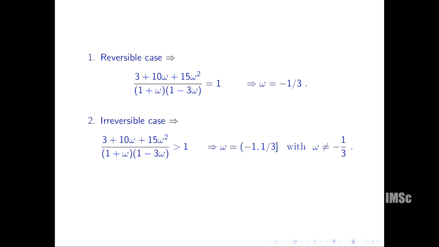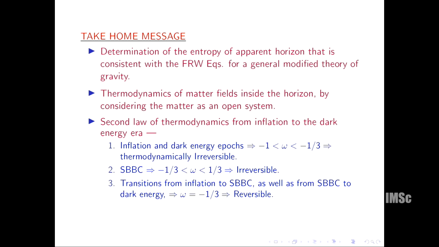And this is the exchange. For the transition between deceleration and acceleration, whether it is inflation to reheating or radiation to dark energy, that momentary evolution is reversible. Otherwise, all the epochs are irreversible expansion. And that is the take-home message.